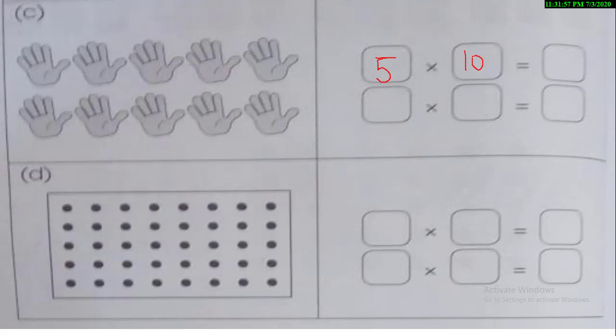Okay, now let's swap the places of these two numbers. 10 at the first place, 5 at the second place. 5 tens are 50. This is the easiest answer. I hope that most of my students know that. 5 tens are 50.